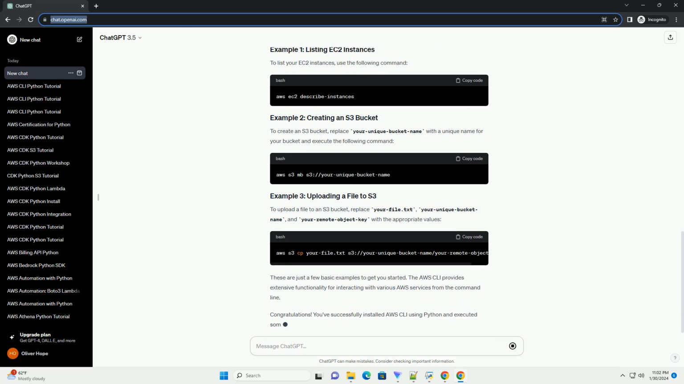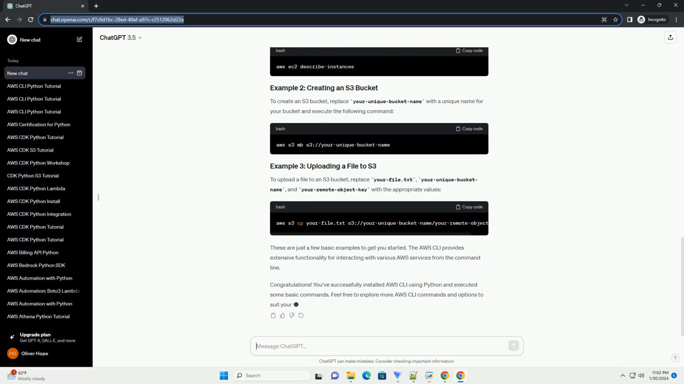After the installation is complete, verify that AWS CLI is installed correctly by running the following command. This command should display the version of the AWS CLI installed on your system. Before using AWS CLI, you need to configure it with your AWS credentials. Run the following command and follow the prompts. You will be prompted to enter your AWS Access Key ID, secret access key, default region, and output format.